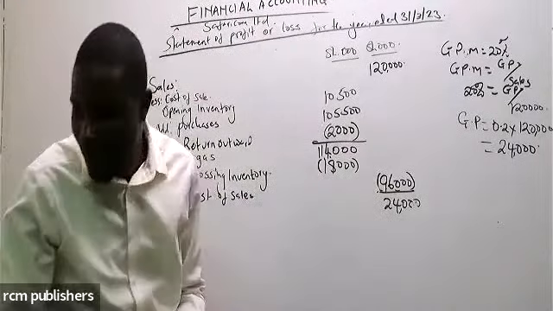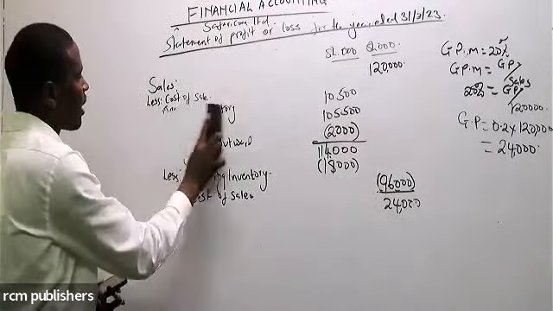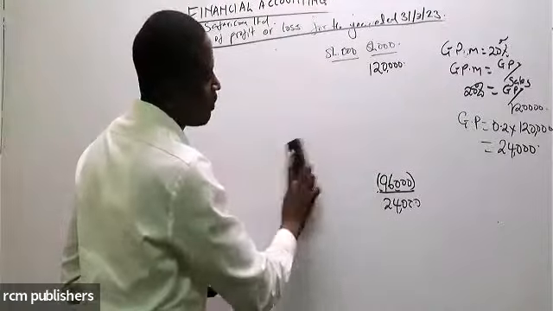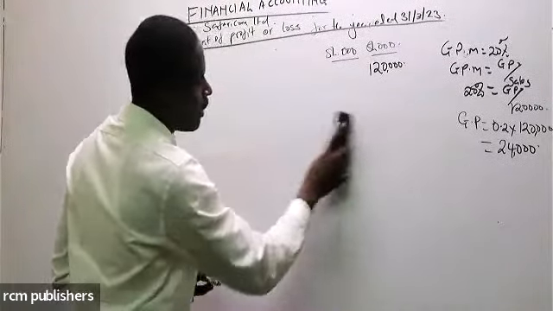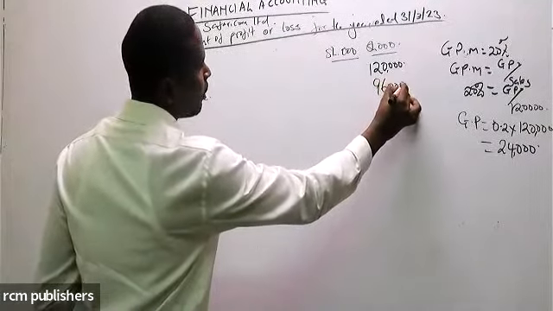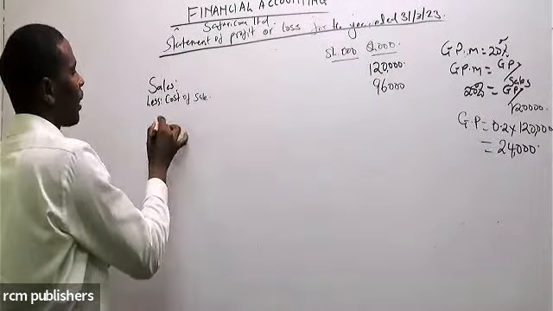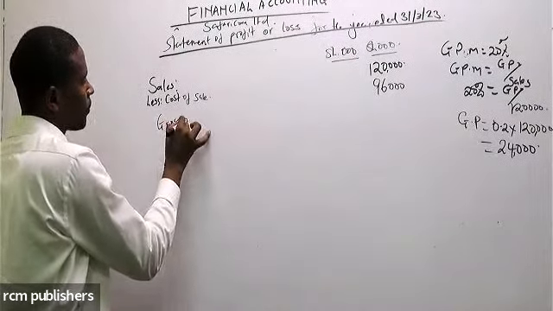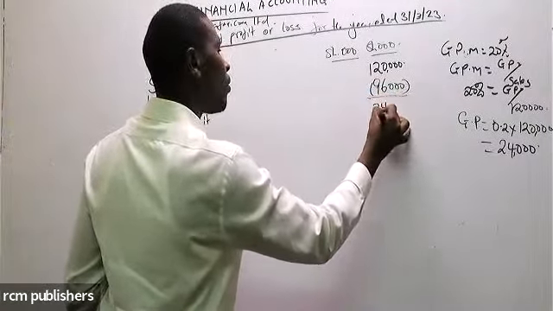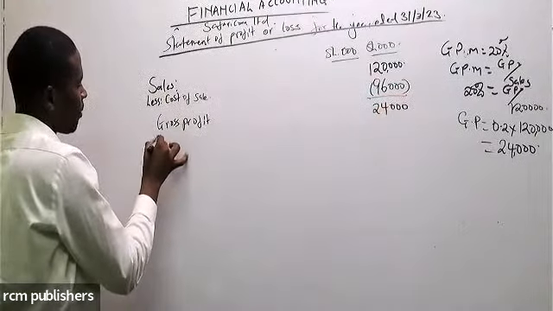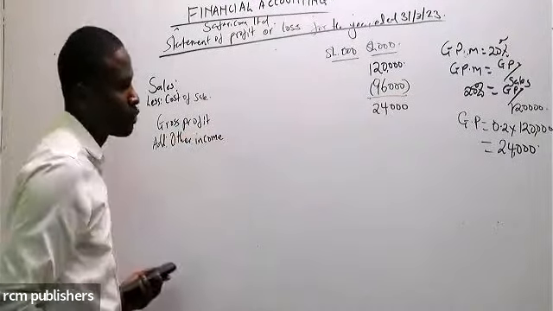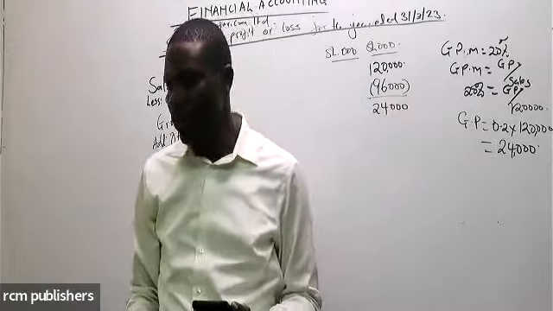Now, whatever I wanted to get is the cost of sale. So I can eliminate other things here. Cost of sale is 96,000. We can say less cost of sale, which is 96,000, and I get gross profit. Gross profit will be the difference here, which is 24,000. Add other income. So in this case, other income will be...